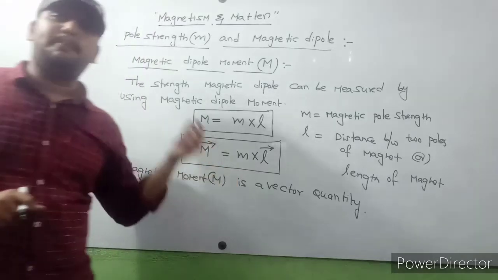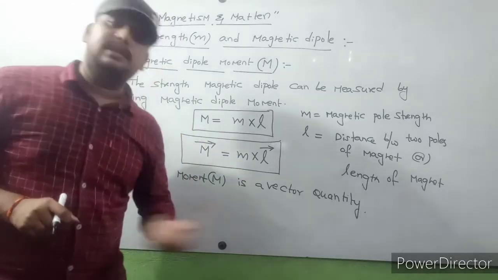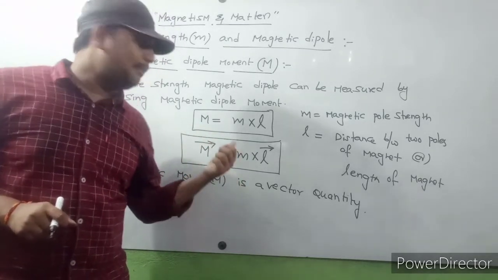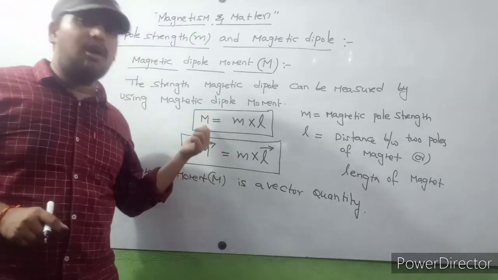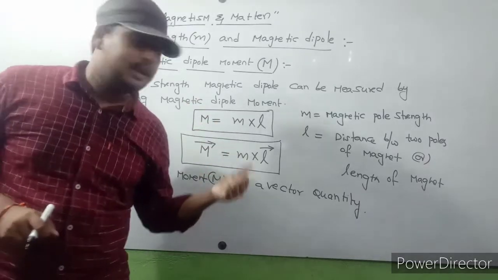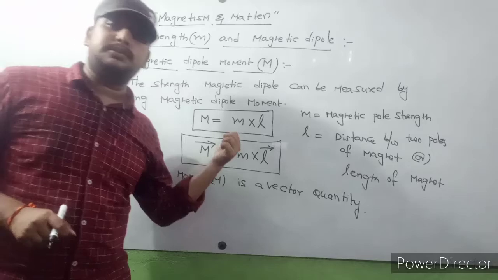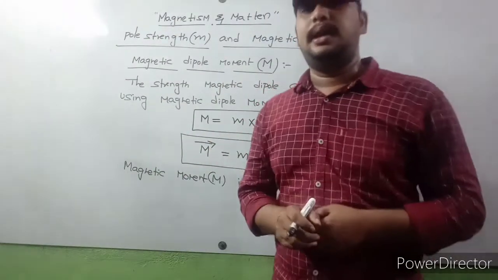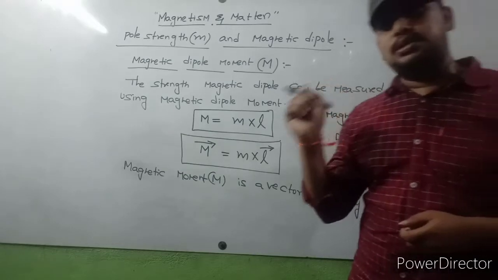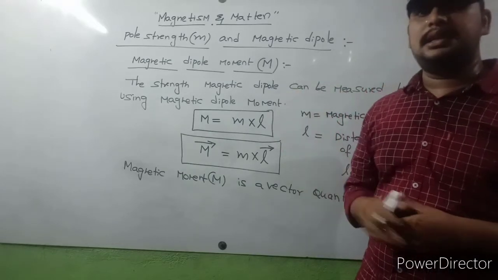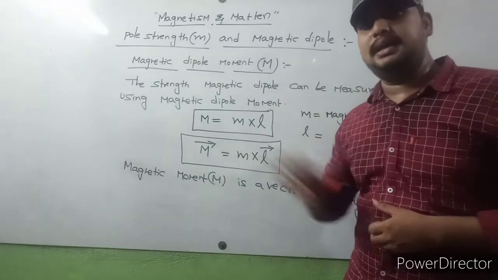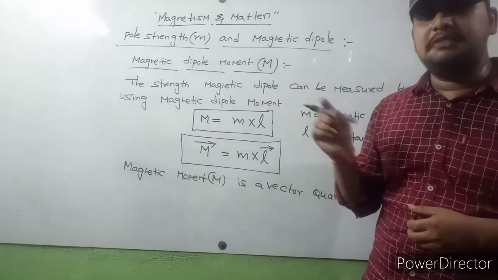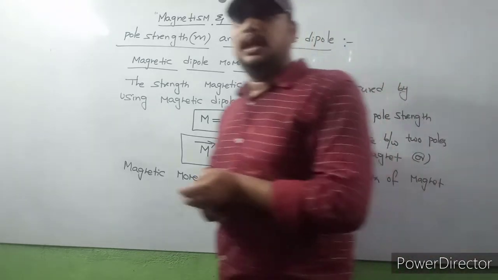Here we discuss magnetic dipole moment, indicated with capital M. The formula is capital M is equal to small m into L. Here small m is the magnetic pole strength, and L is the length of the magnet or the distance between two poles. Okay. So next.